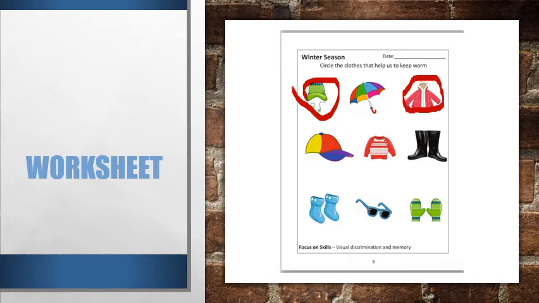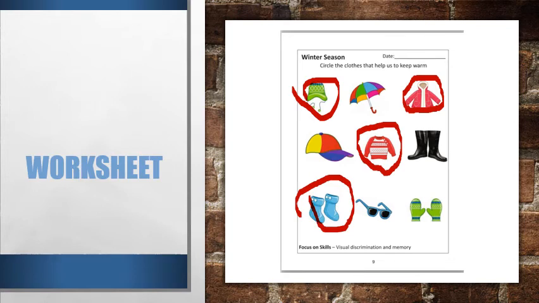And what is this? This is also a sweater. So we wear these sweaters during winters. Now what is this, children? These are gum boots. Do we wear gum boots during winter? No, we wear gum boots during rainy season. And what are these, children? These are socks, woolen socks. Do these socks help us to keep our feet warm? Yes. So let's circle them.